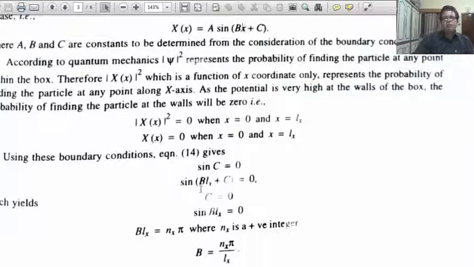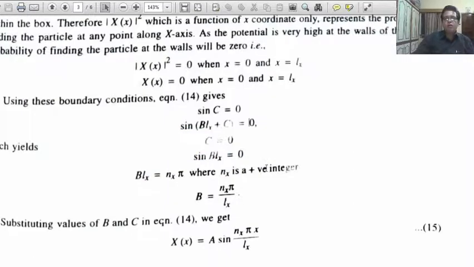And sin(b Lx + c) equals 0 if x equals Lx. We are getting two equations from two boundary conditions. Now by solving here, c equals 0 from sin c equals 0, because sin theta equal to 0 means theta equals 0.